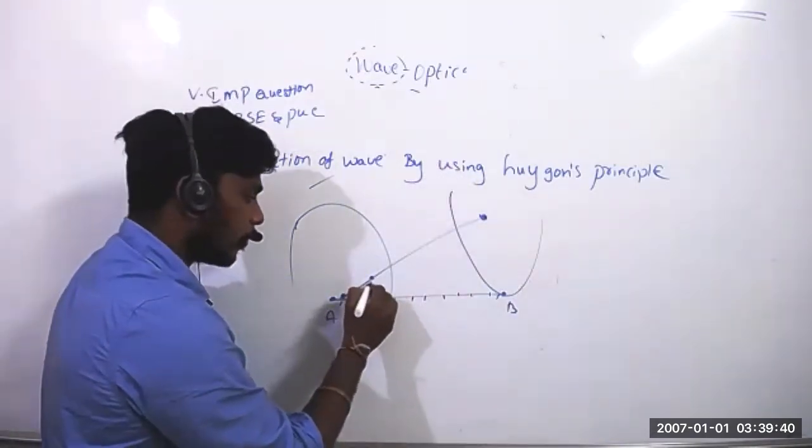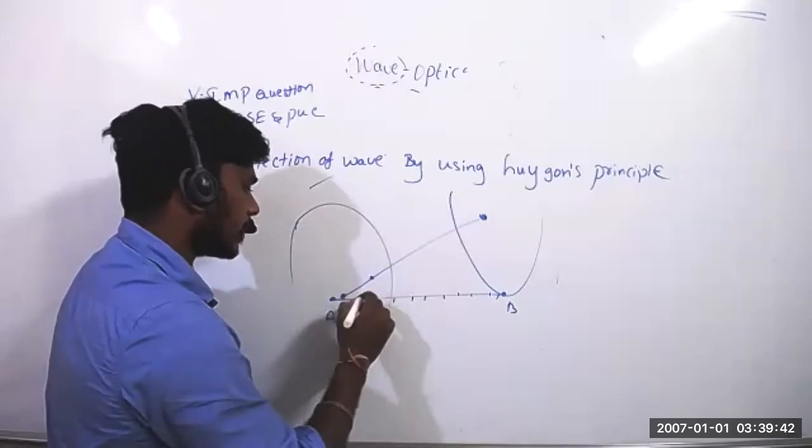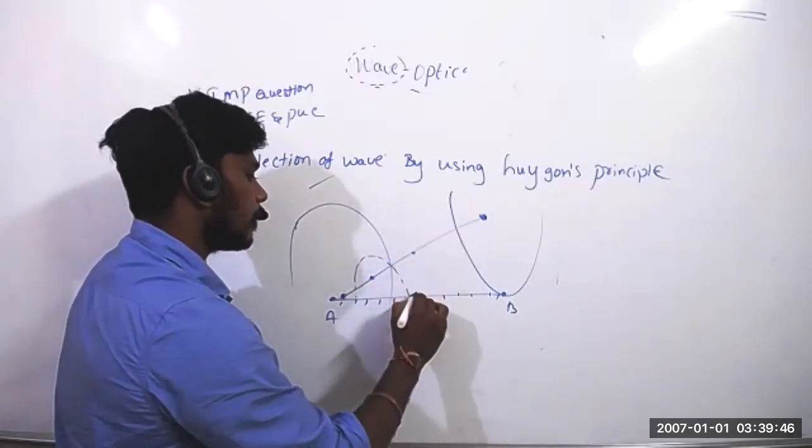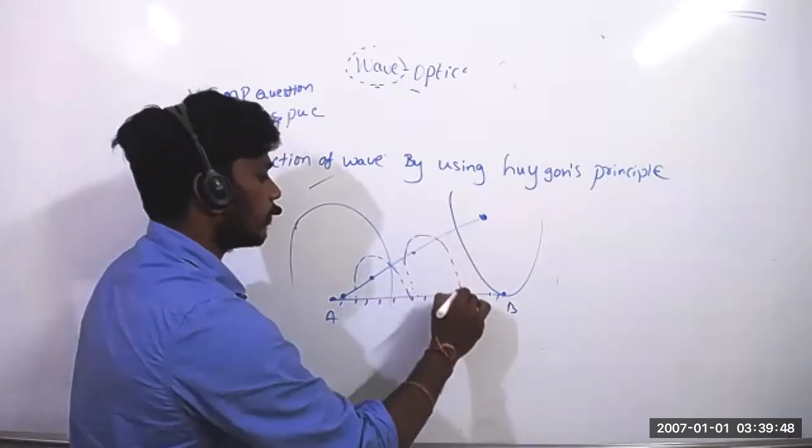If you take one more point here, this is going in the backward direction, so it also creates some spherical wavefront. This point is going backward. If you take it, it is also a spherical wavefront.